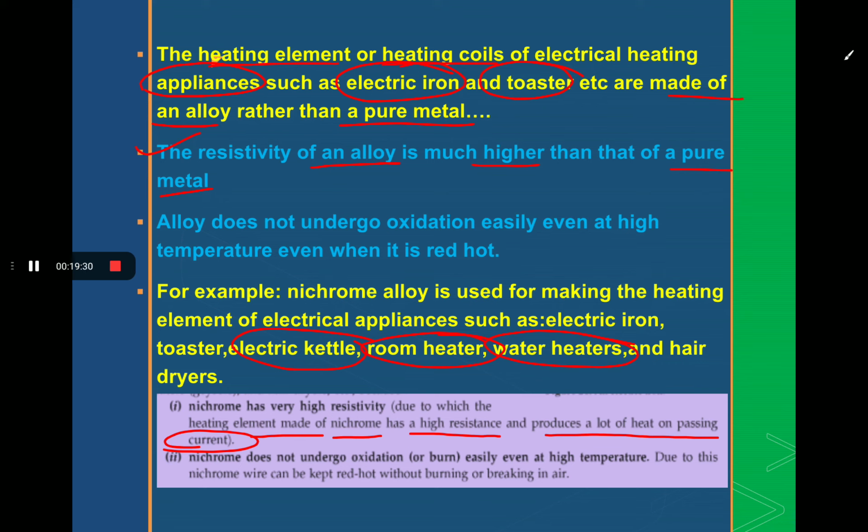And the second reason is that the alloy does not undergo oxidation, or we can say that the alloy doesn't burn even at high temperature when it becomes red hot. That's why the alloy is used for the heating coil of electrical heating appliances. So these are the two reasons, students, you have to remember, because this is a very important question.